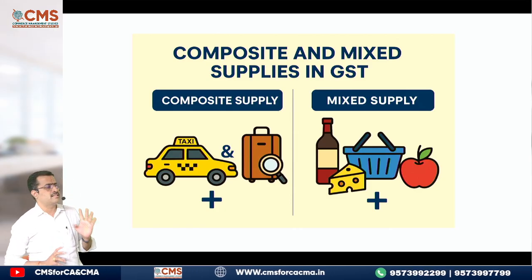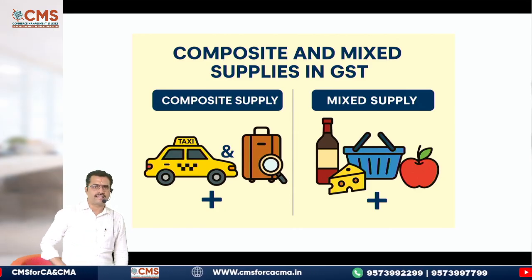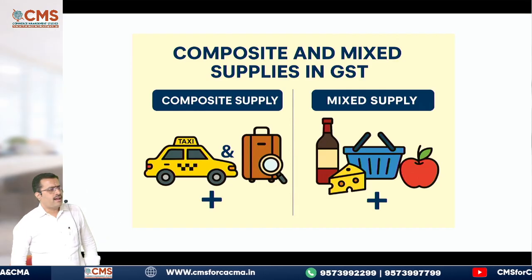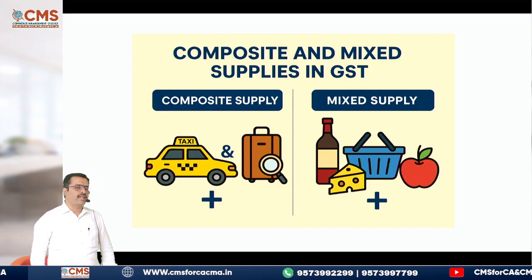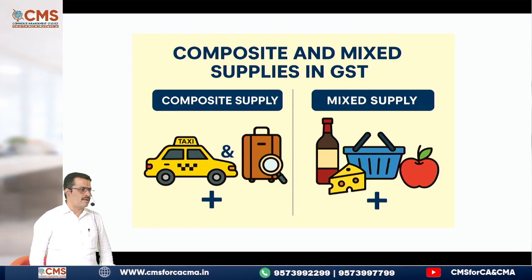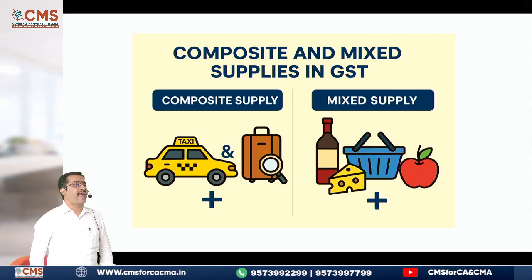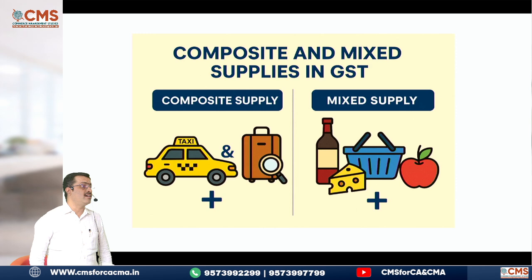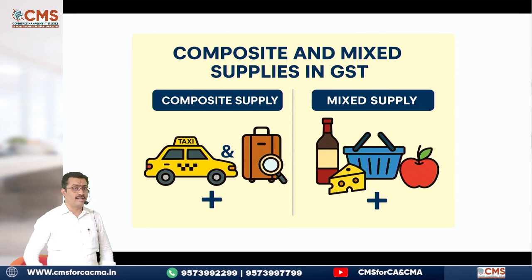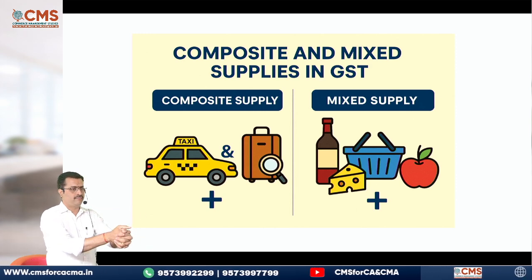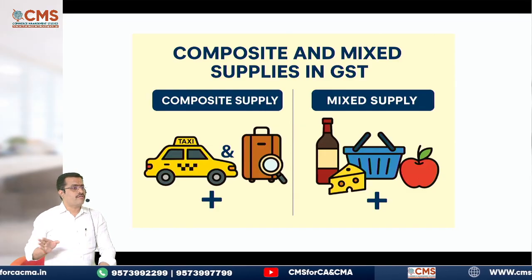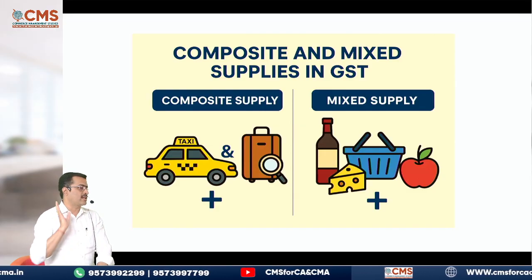First, composite supply. When can you say a supply is a composite supply? When there are 2 or more supplies which are naturally bundled. That word is very important. Naturally bundled. That means they should not be forcefully bundled. Naturally they should be bundled in the course or furtherance of business. That is called a composite supply.